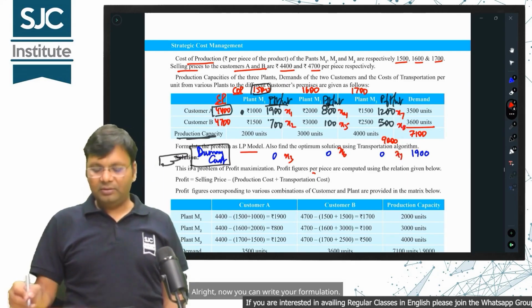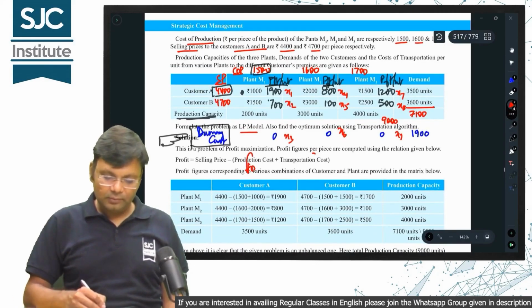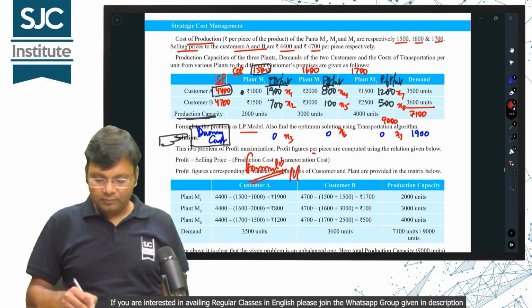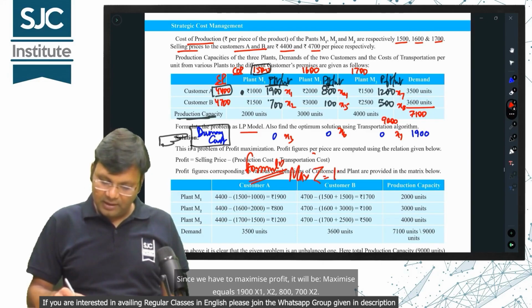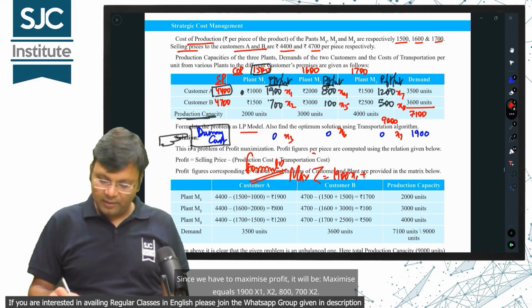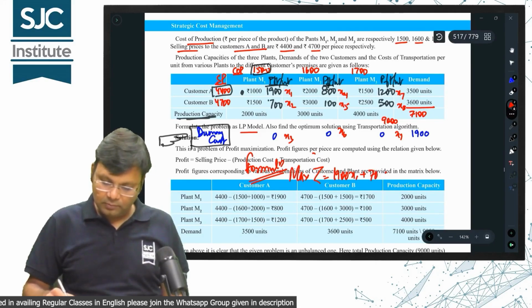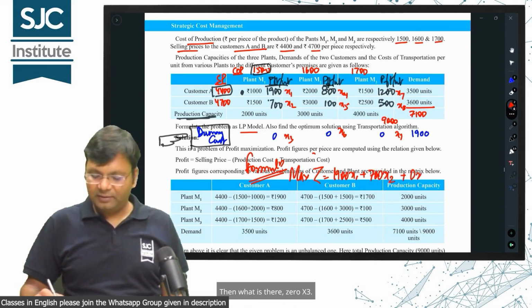Alright, now you can write your formulation. How will you write the formulation? Let me write it over here itself. What will the formulation be? Since we have to maximize profit, it will be maximize Z equals 1900 times x1, plus 800 times x2 (sic), plus 700 times x2, then 0x3.